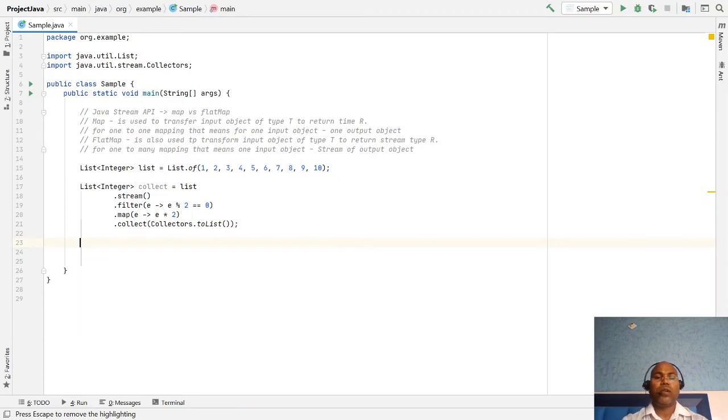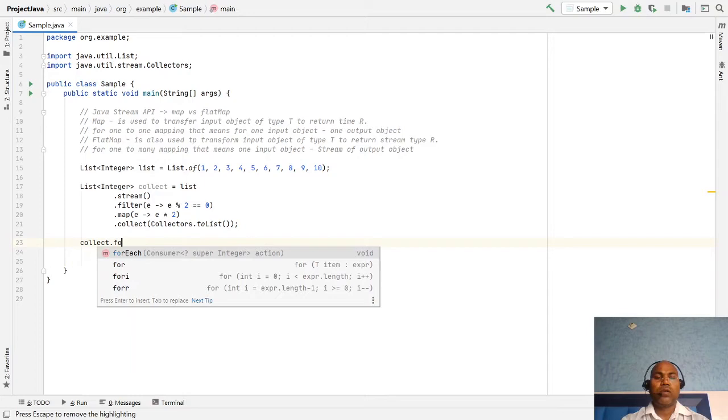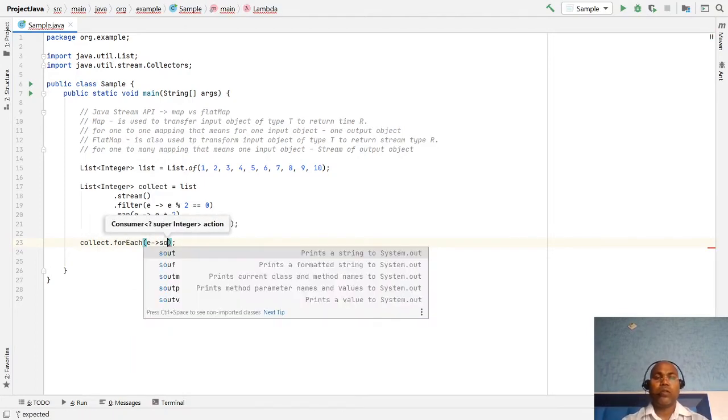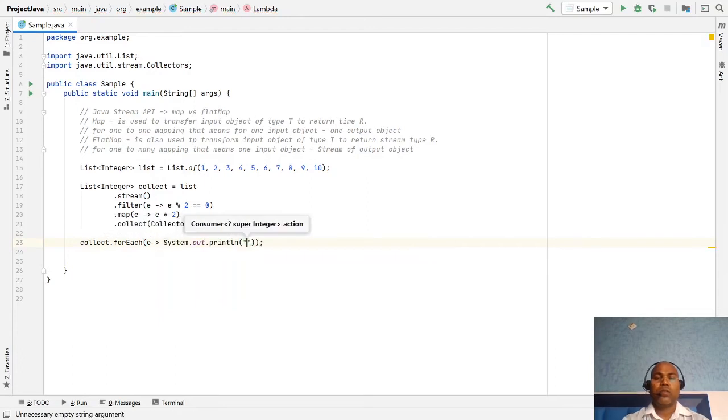Here I want to just print all the elements, so simply I apply forEach and for whatever input number I get, System.out.println plus input number. Let's run it. This is the simple map function, just transforming from one object to another object.